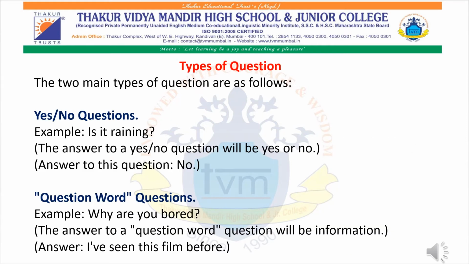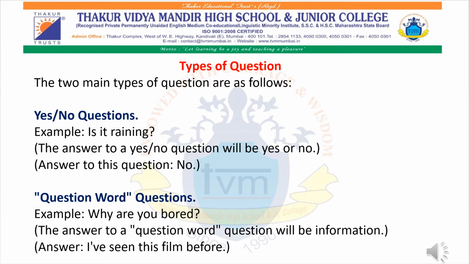In an interrogative sentence, there are two types of question. Firstly, yes-no question and question word. We will be studying that in detail. When we ask a question to anyone, the opposite person can either answer by saying yes or no, or that particular person will give specific information when you ask the question.